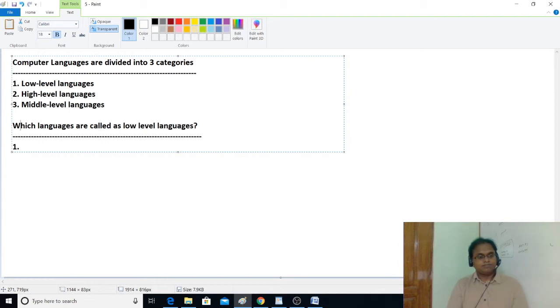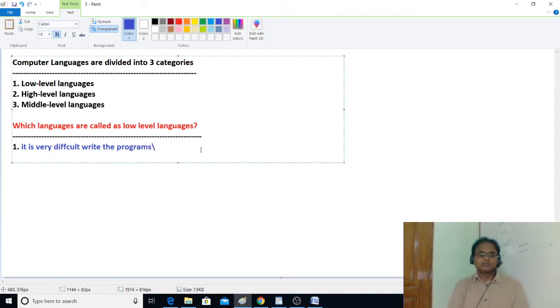First point: if we write programs in low level languages, it is very difficult to write the programs, difficult to understand.